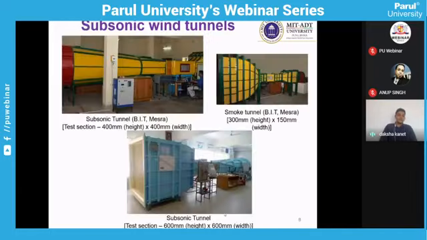This subsonic wind tunnel is comparatively easy to design and fabricate, because here the flow field is less than Mach number 0.8, and this type of wind tunnel is an open loop wind tunnel, and the operating or the driving mechanism is the suction type of wind tunnel.